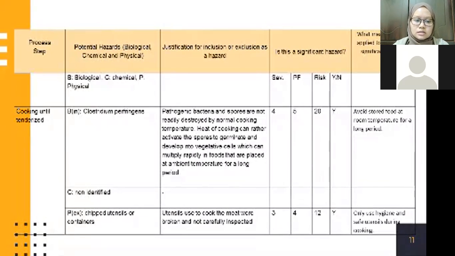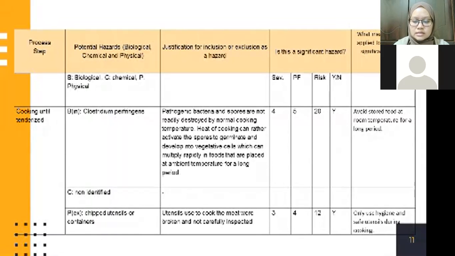And next is the chemical potential hazard, which is not identified in this process because it's not likely to occur in the food premises and food processing. And next is physical hazard, which is chipped utensils or containers, and justification for inclusion or exclusion as a hazard is the utensils used to cook the meat were broken and not carefully inspected.